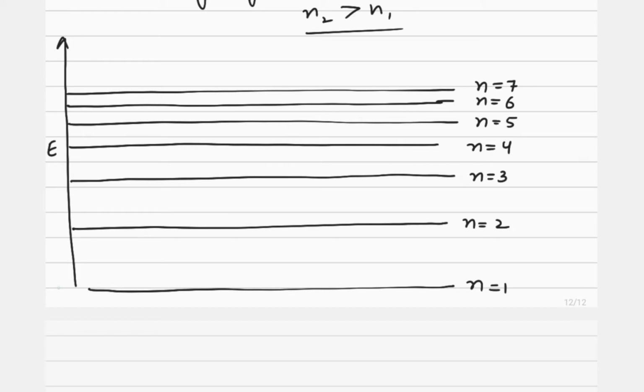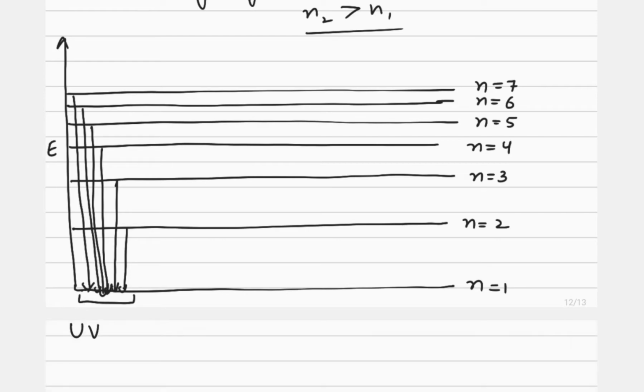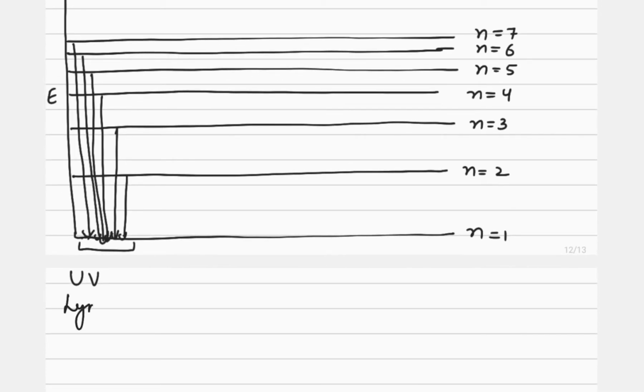Say we are taking this. Now the electron has gone to the maximum level, and now it is coming back to the first shell from the 7th, from the 6th, from the 5th, from the 4th, from the 3rd, 2nd, like this. All these will be observed in one particular wavelength region. Say this is the ultraviolet region, and after the name of the discoverer it is named as Lyman series.